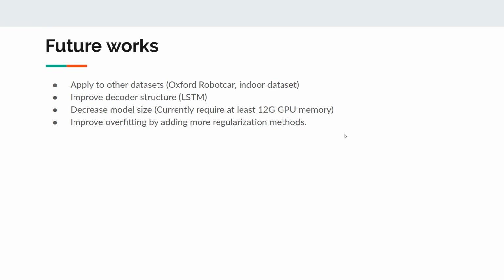As for future work, we can first of all apply our model to different datasets, such as Oxford Robot Car, and sometimes even indoor datasets. Then we can improve the decoder structure, as the LSTM implementation right here is relatively basic. Another thing we can do is decrease the model size. As of now, the model size is huge and requires a lot of GPU memory to be able to run it. And lastly, we would like to reduce overfitting by adding more regularization methods.